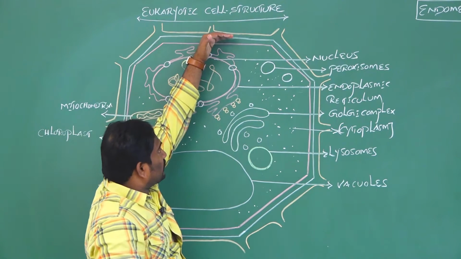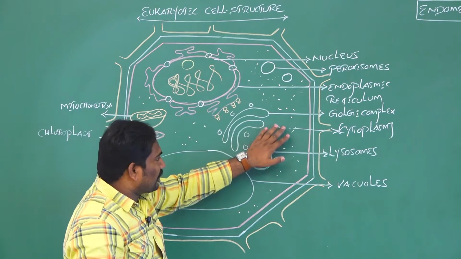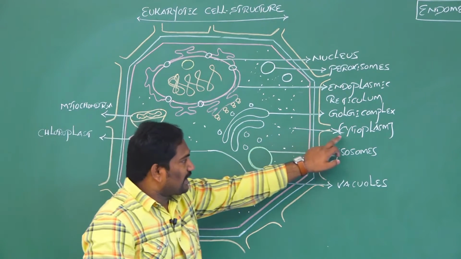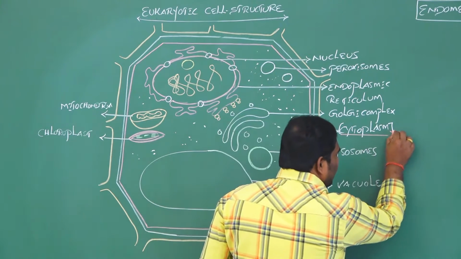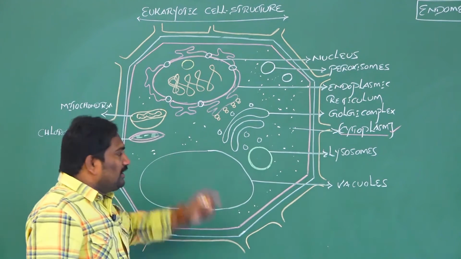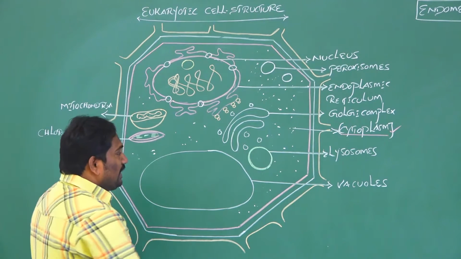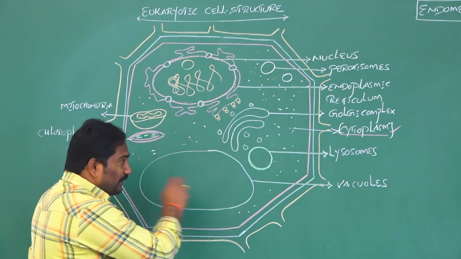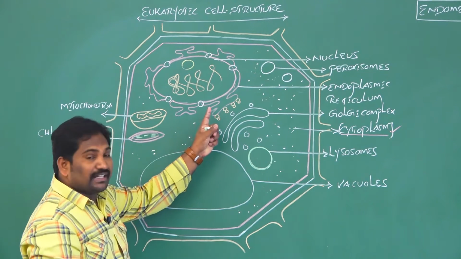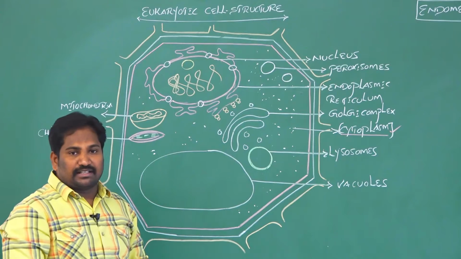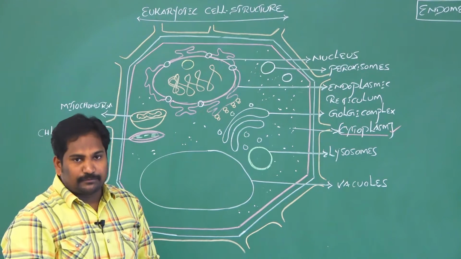Now, interior to the cell, or inside the cell, a dense matrix substance is present, called cytoplasm. Cytoplasm is the main arena for all biological activities. Clear? Then next, this cytoplasm has different membrane bound cell organelles, either double membrane bound cell organelles or single membrane bound cell organelles. Even membraneless cell organelles are also present in the eukaryotic cell.